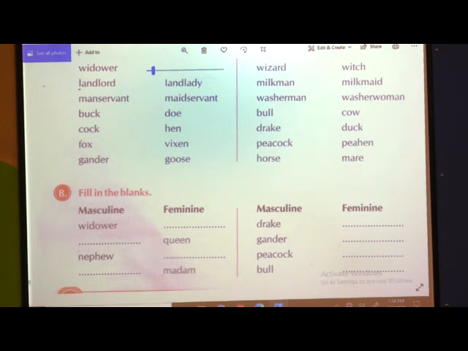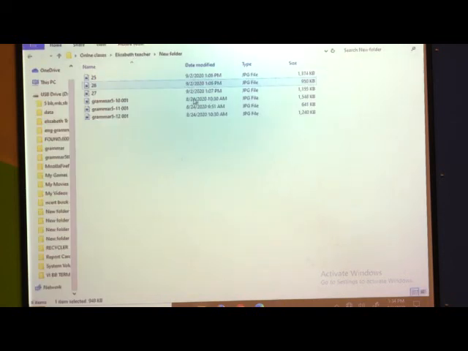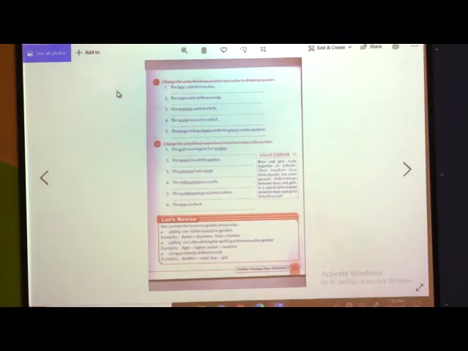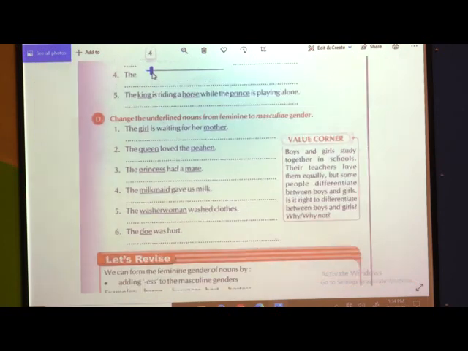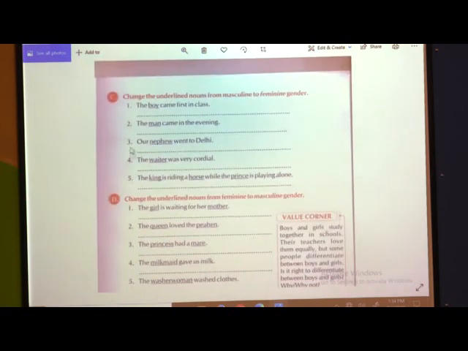Now if you take the next page, that is page number 27, we will go to the next exercise, that is exercise C. Change the underlined nouns from masculine to feminine gender. Now they have underlined the words over here.